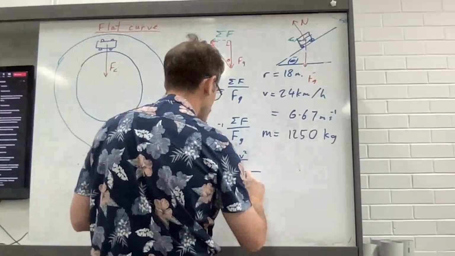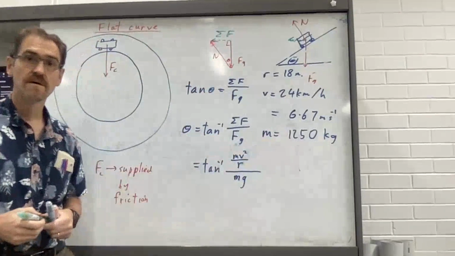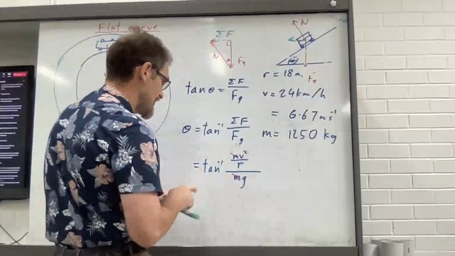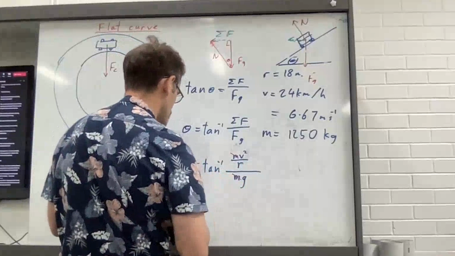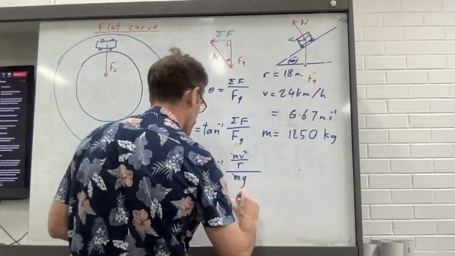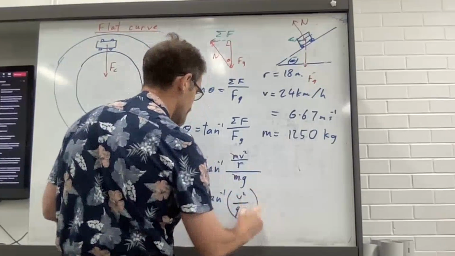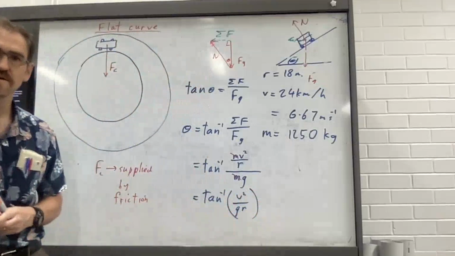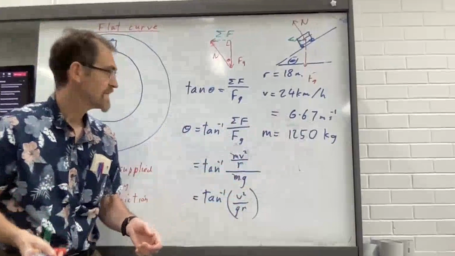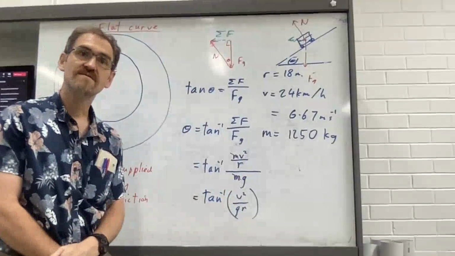It's worth writing down because, did we actually need to know the mass of the vehicle? No, we didn't, because this mass cancels out with that mass, and we find that theta equals tan^-1 of v squared over gr. Just check my math, make sure I'm correct. You've got the velocity, you've got g is 9.8, and you've got the radius is 18. So that'll give you the theta that you need for that job to happen.